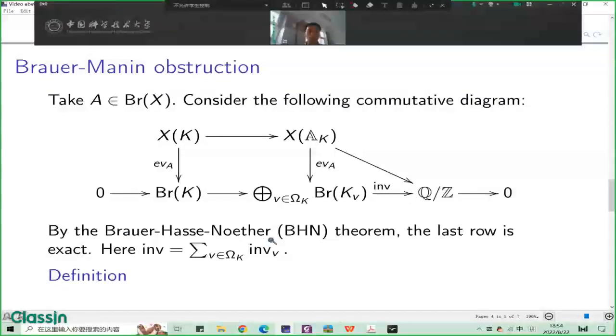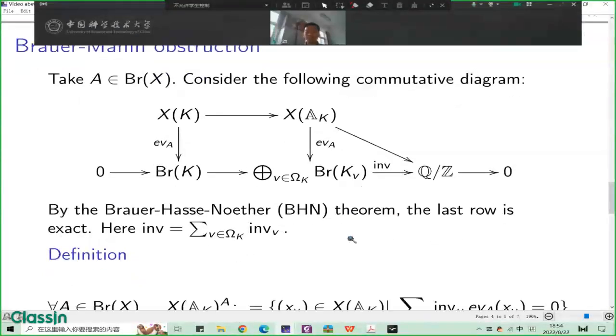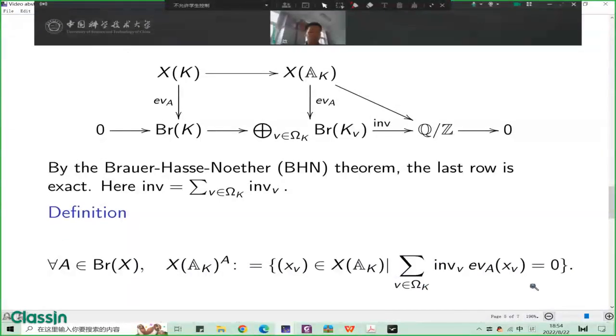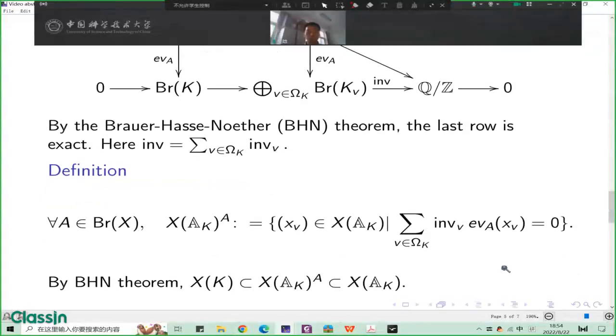By the Albert-Brauer-Hasse-Noether theorem, the last row is exact. Then we can define this set X(A_K)^A as the set of adelic points satisfying this condition: the sum of invariants is equal to 0.